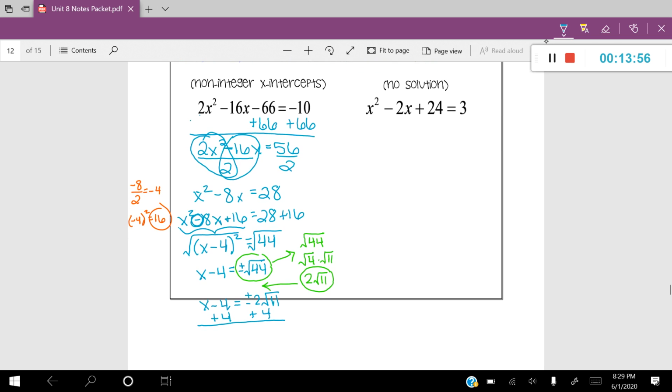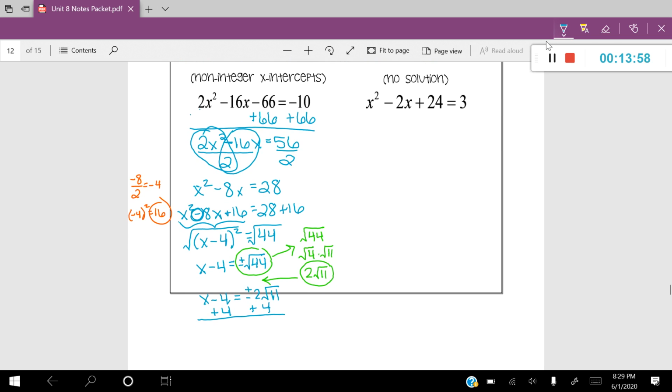And here's how I'm going to indicate my answer here. I'm going to indicate it like this. X equals, it doesn't matter which one you write first. Technically, I usually like to write the integer first. So I'm going to write 4 plus or minus 2 root 11. And that's essentially your answer. You can actually write it just like that.